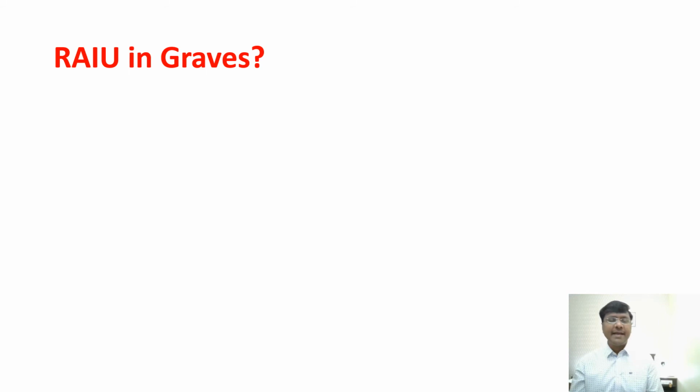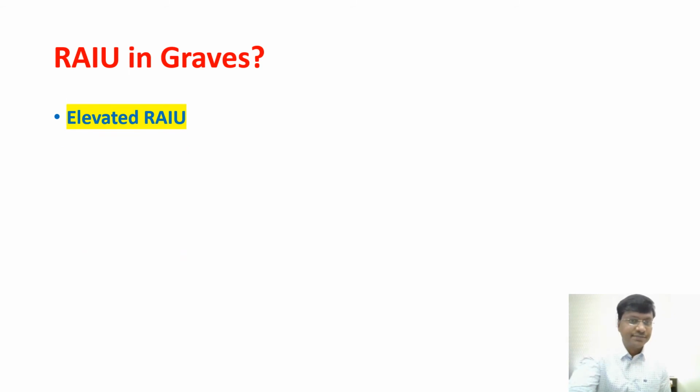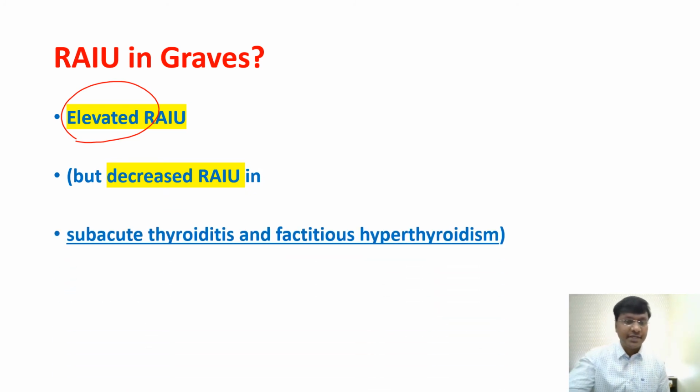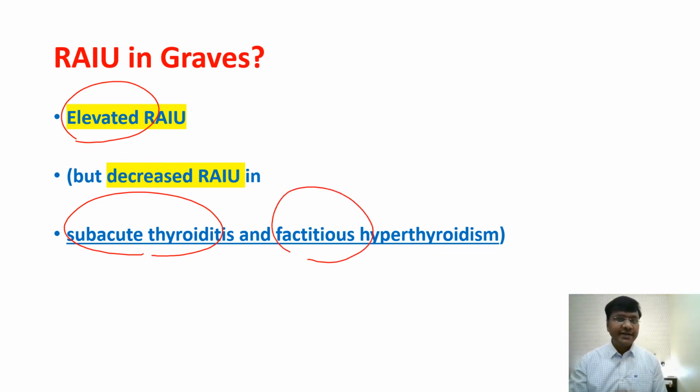Now, what will happen to your radioactive iodine uptake studies in Graves? This is a very important question. So there is increased radioactive iodine uptake in Graves. Now, at the same time, you should know what will happen to radioactive iodine uptake in case of thyroiditis. So there is decreased radioactive iodine uptake in patients with subacute thyroiditis and as well as factitious hyperthyroidism. Factitious hyperthyroidism, I have taught you, is exogenous thyroid hormone supplementation.